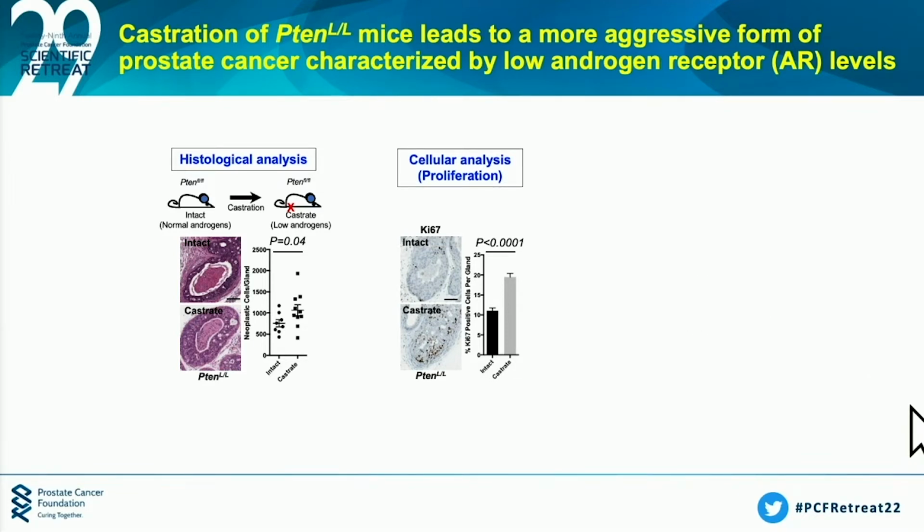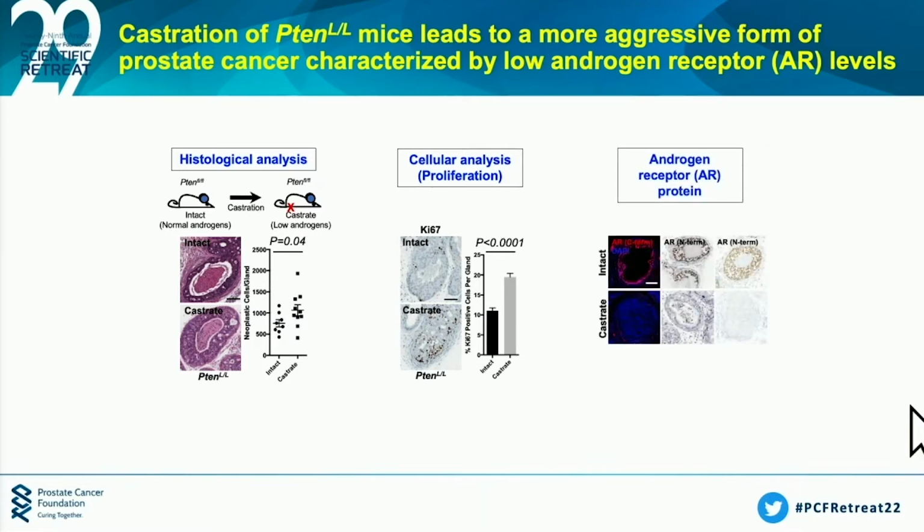But what was really surprising to us is when we looked at the androgen receptor levels, using 3 separate antibodies, it went down dramatically. And so, given the fact that it's already been shown that androgen receptor levels inversely correlate with proliferation, nice work done by folks here in this audience, but also that proliferation positively correlates with translation, we want to understand how androgen receptor activity correlates with translation.